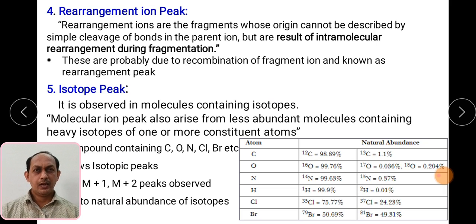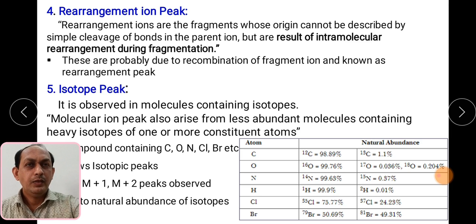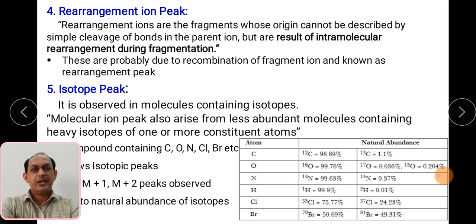Then rearrangement ion peaks. In mass spectroscopy we also see some rearrangement ion peaks. How are these rearrangement peaks obtained? The rearrangement ions are fragments whose origin cannot be described by simple cleavage in the parent ions, but they are formed as a result of intramolecular rearrangement during the fragmentation, and they are obtained due to the recombination of fragment ions.